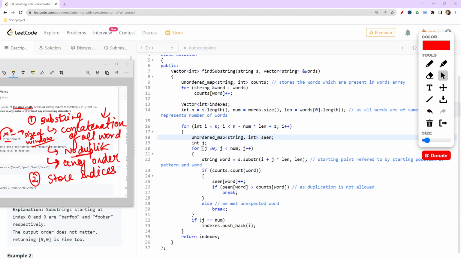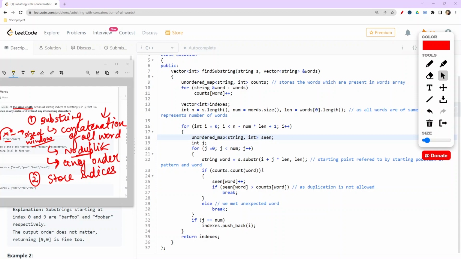So now comes the part where we will be starting from 0 and then checking till the number of words which are stored in the words vector of string, and the first thing we'll do is we'll get the substring of that particular word in this particular word variable. And how are we getting that? We are just checking from the i index, meaning from that particular character itself, because no other character should be in between the concatenation of the words.